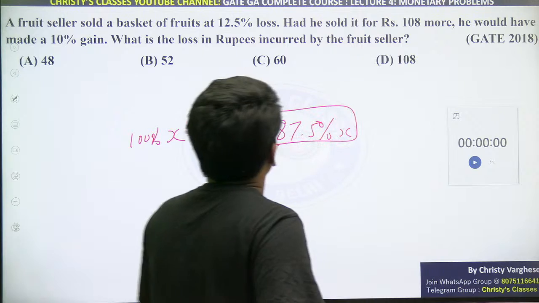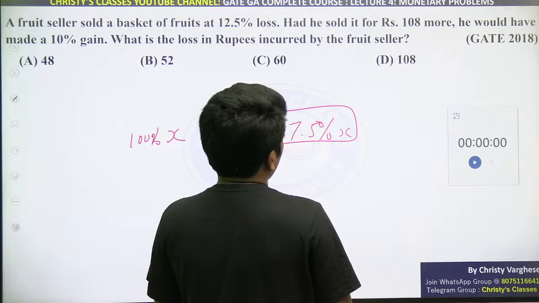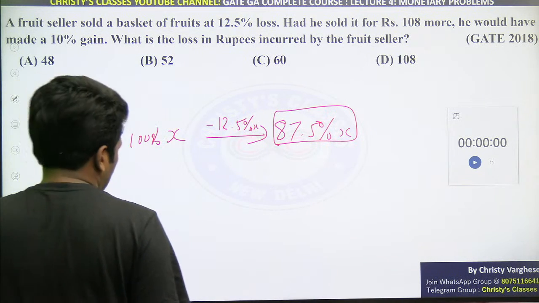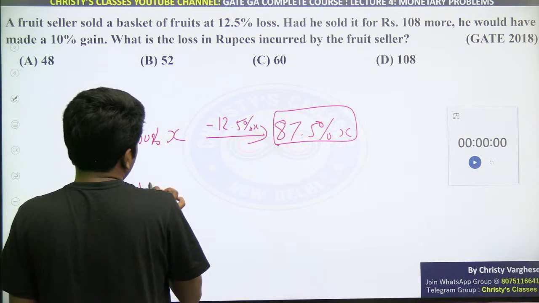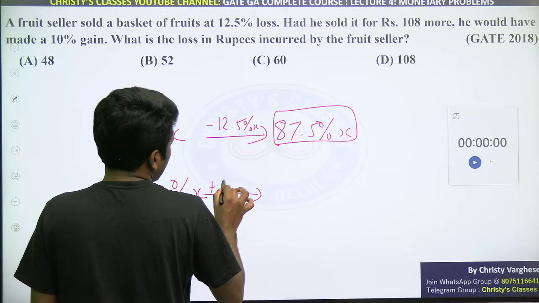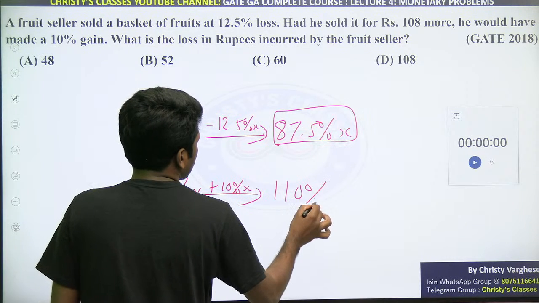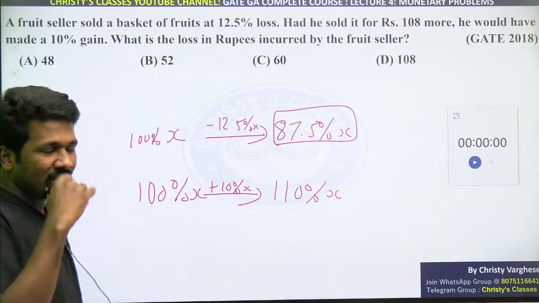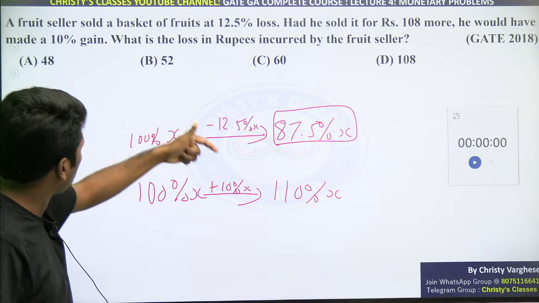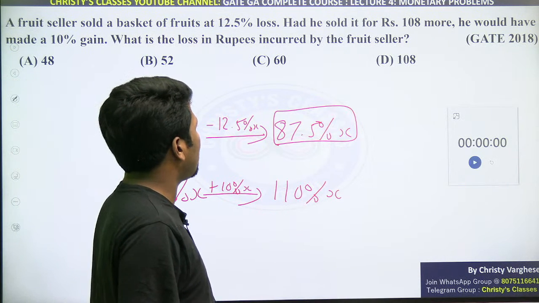87.5%. So that is the initial condition. Had he sold it for 108 more, he would have made 10% gain. That is a second scenario. 10% gain wala scenario means 100% of X के साथ 10% extra मिला. That will be 110% of X ना. Are you all understanding? Same cost price, same investment, product को 10% profit पे या gain पे sell कर रहा तो 110% of X मिलेगा.